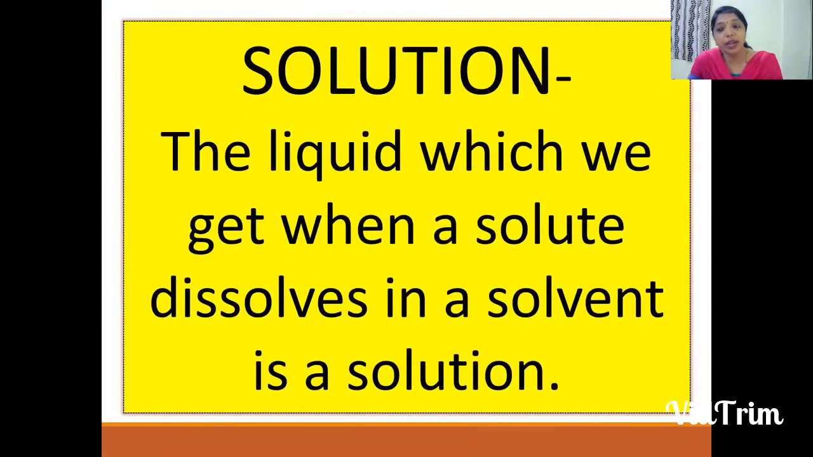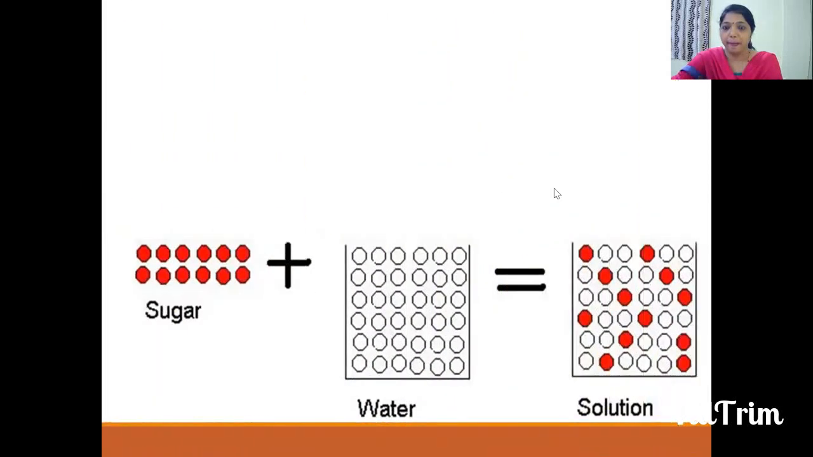And when the solute and solvent get mixed together, what do we get? We get a solution. So what is a solution? The liquid which we get when a solute dissolves in a solvent is a solution. Children, you might be wondering how sugar gets mixed in the water. Why? What happened when we put sugar in the water? Let us try to understand.